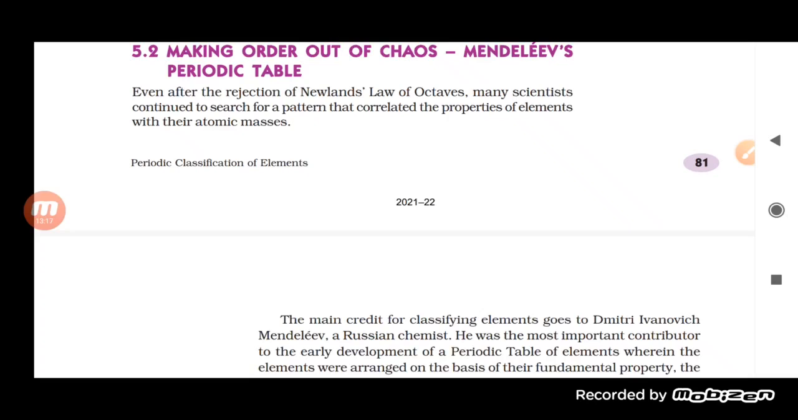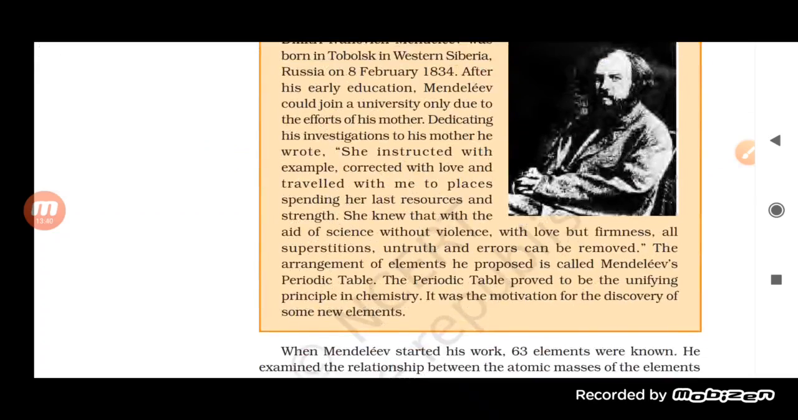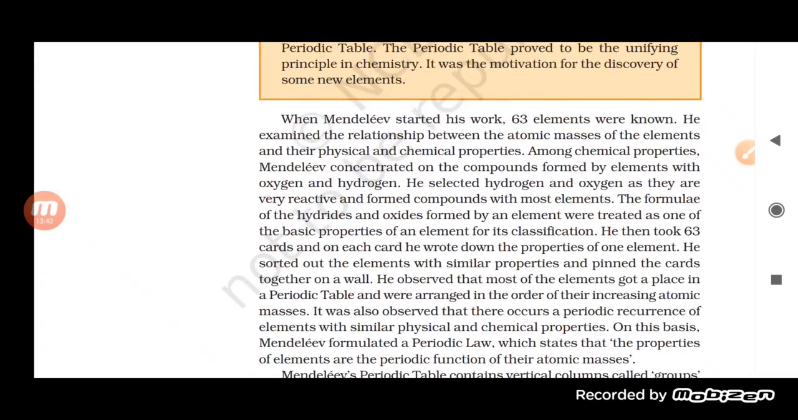He is the most important contributor to the early development of the periodic table of elements, wherein elements were arranged on the basis of a fundamental property. Obviously, he contributed a lot in the classification of the elements itself. When he started working, he found that at that time only 63 elements were known, and he arranged these elements according to their atomic masses.